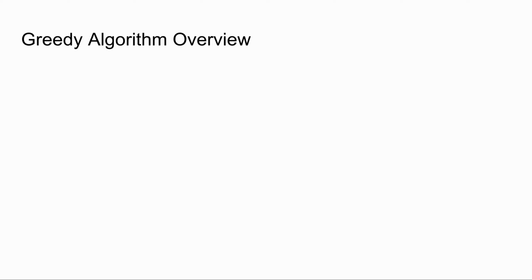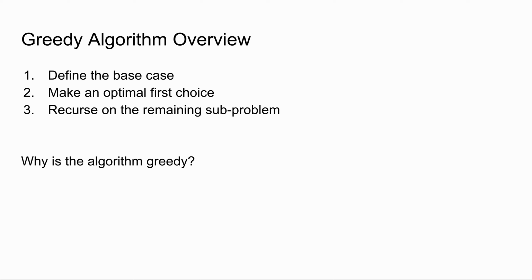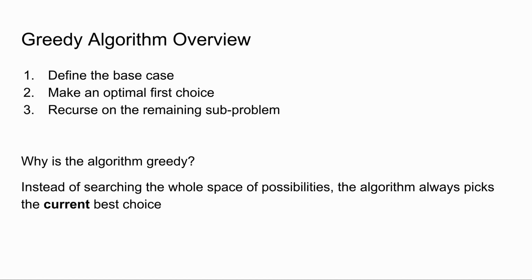Greed. First, I'll give a brief overview of what a greedy algorithm is. A greedy algorithm has three basic steps. First, define the base case. Next, make an optimal first choice. Lastly, recurse on the remaining subproblem. You might be wondering, why is it called a greedy algorithm? The algorithm is greedy because instead of searching the whole space of possibilities, the algorithm always picks the current best choice. Now, let's go through each of these steps.